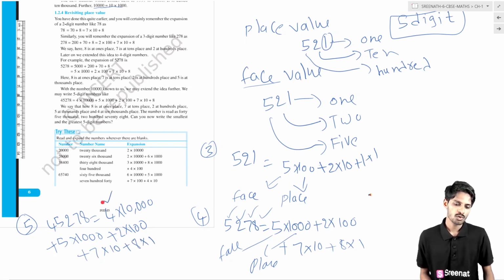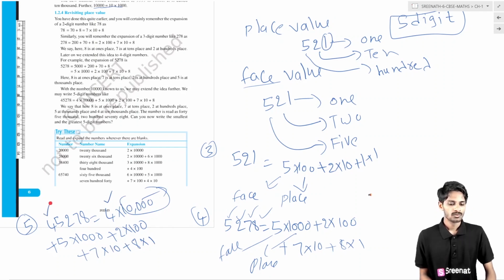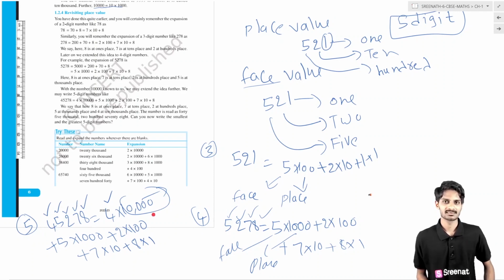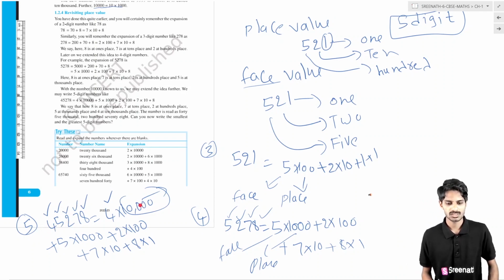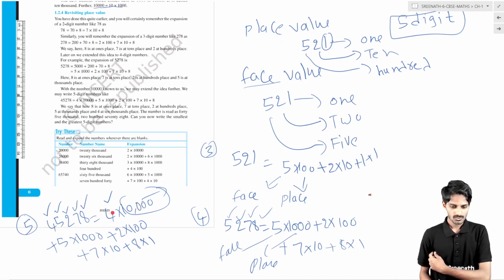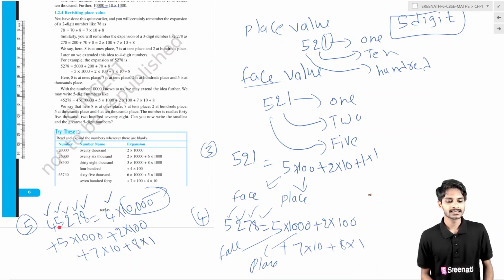Basically 4 is in the place of 10,000. So this place is the 10,000s place, this place is the thousands place, this place is the hundreds place, this place is the tens place, this place is the ones place. Basically 4 is in the 10,000s place, its place value is 10,000. Okay, how can we read it? We can read it as 45,278.